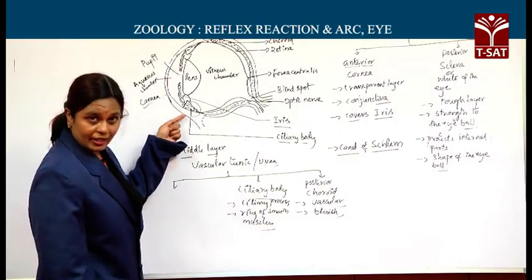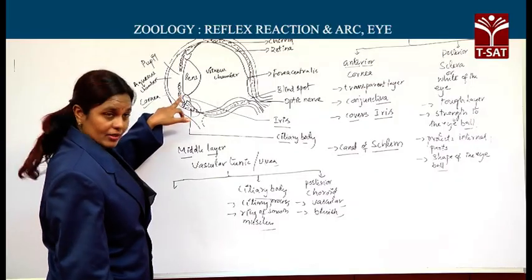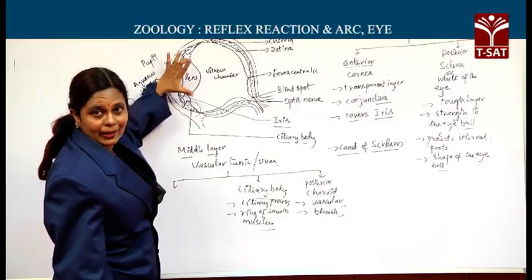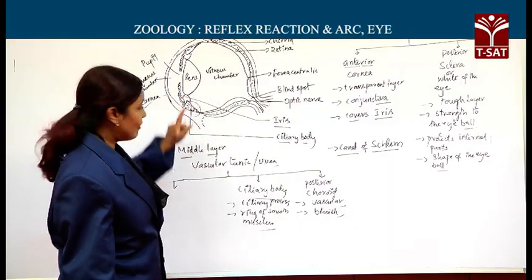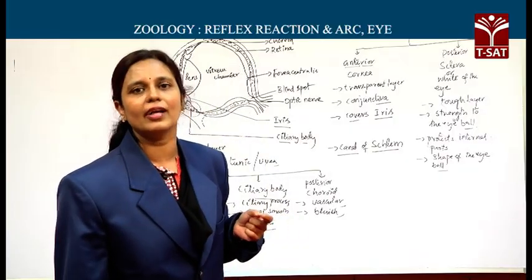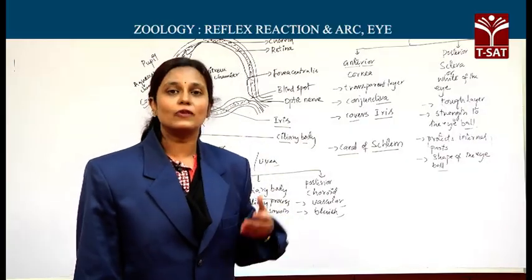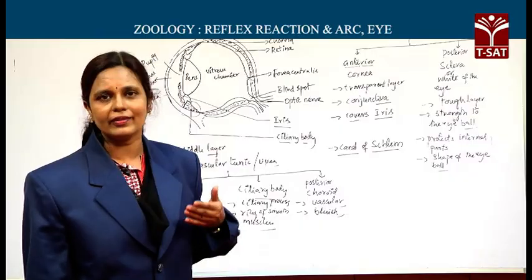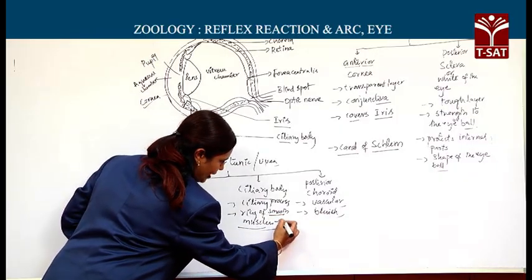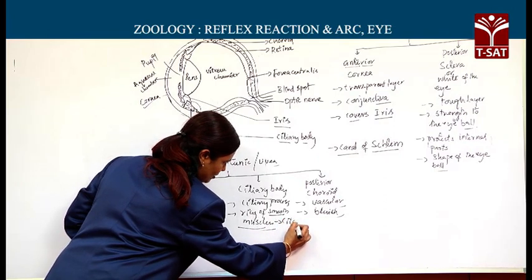This ciliary body, which is also pigmented, and the ciliary process play a key role in holding the lens with the help of a ligament. You call it the suspensory ligament because it is useful to suspend or hold the lens in position.